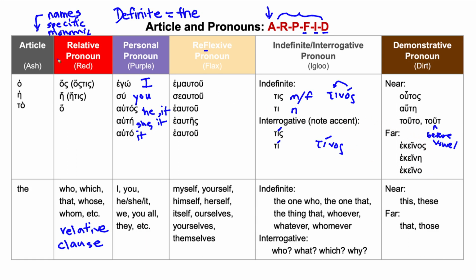But I just want to point out all of the various kinds of pronouns because it gets a little confusing keeping them all straight. So my little mnemonic device, if you want to remember it, is ARPFID. ARPFID. Article, relative, personal, reflexive, indefinite/interrogative, and demonstrative.